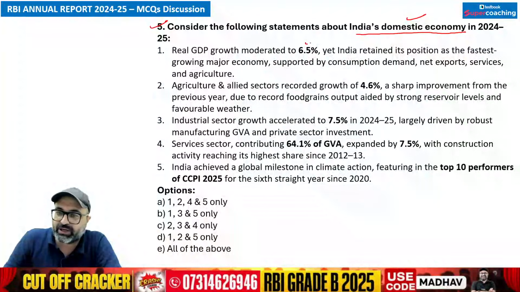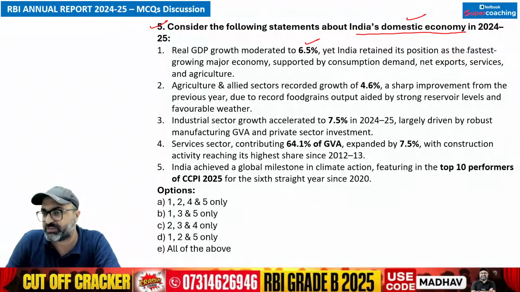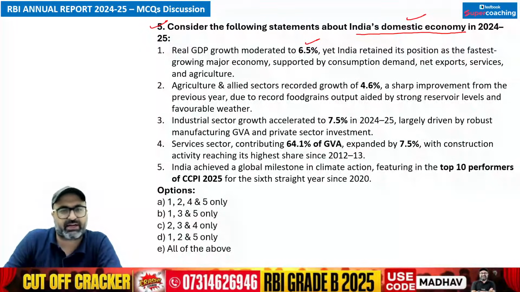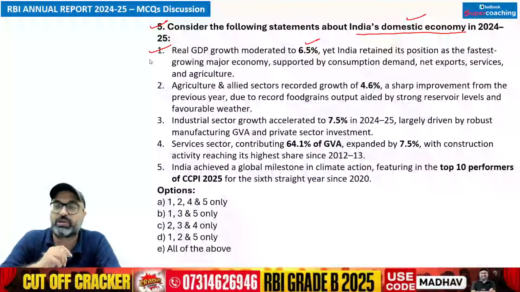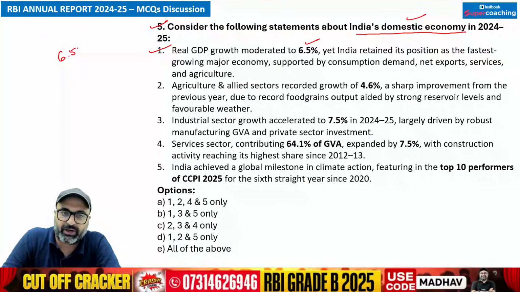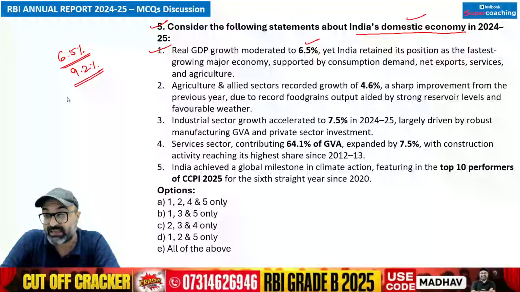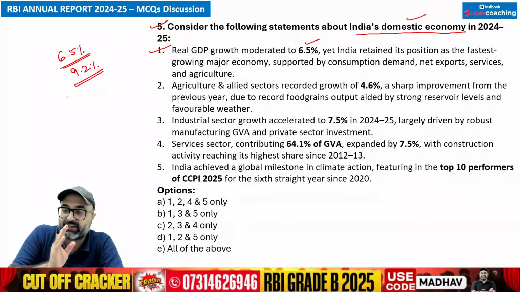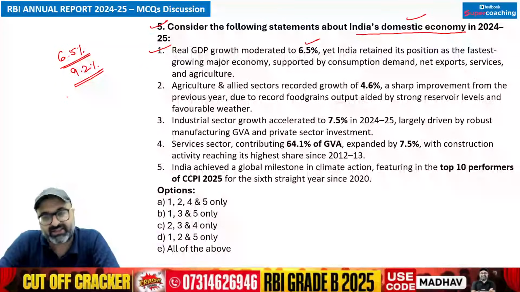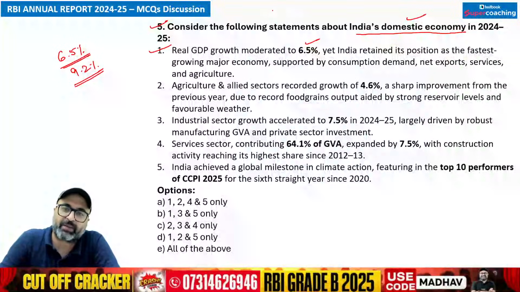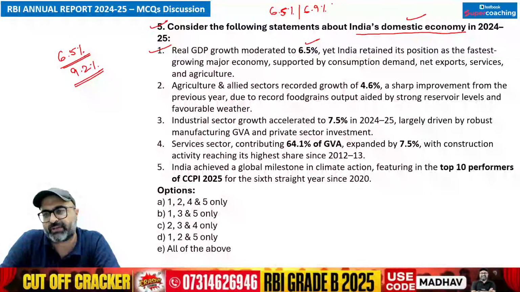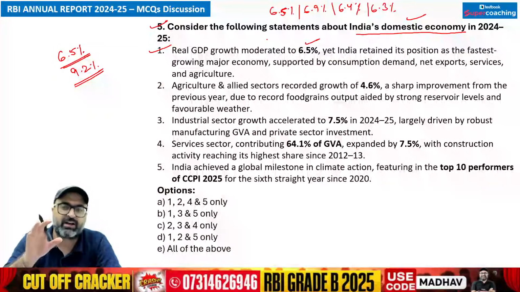Real GDP moderated to 6.5%, yet India retained its position as the fastest growing major economy because of its high consumption and all. That is true. If we talk about India's real GDP growth, sir, it is 6.5% for 2024-25. That is true. But in the previous year it was 9.2%. That is a huge decline if we compare the growth rates only. But still India is the fastest growing major economy. According to RBI, it is still the same 6.5% for the current financial year. Fitch says 6.9%, IMF says 6.4%, World Bank says 6.3% for the current financial year.